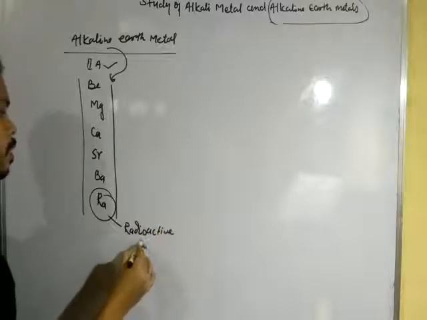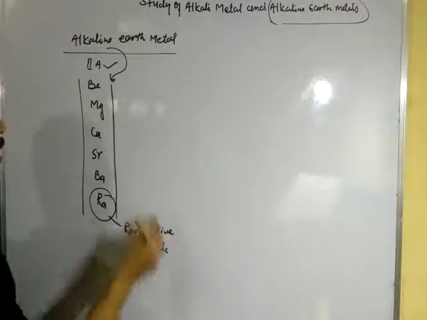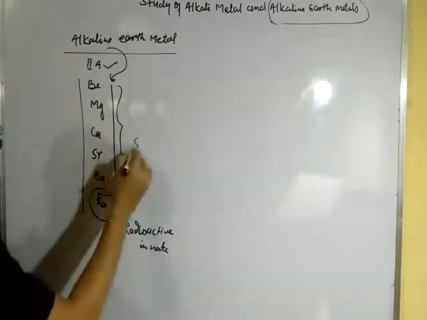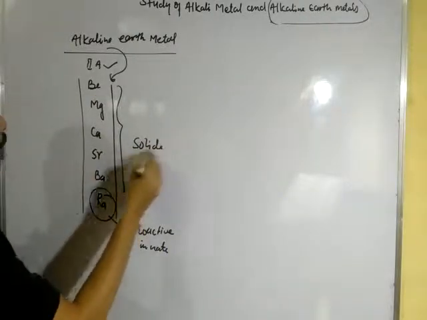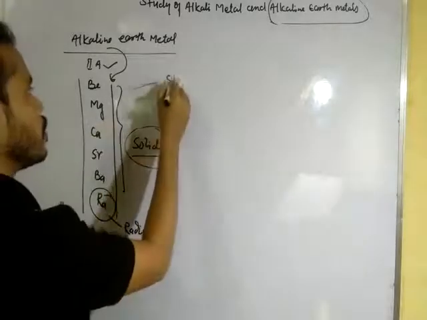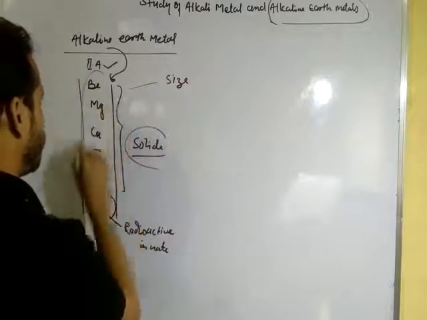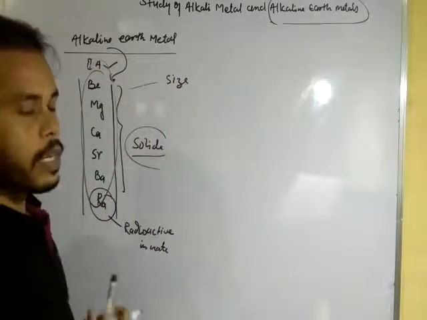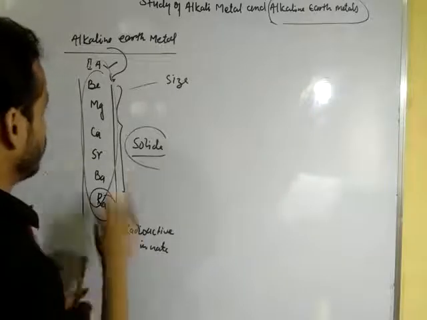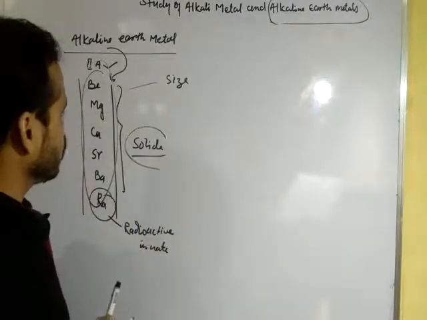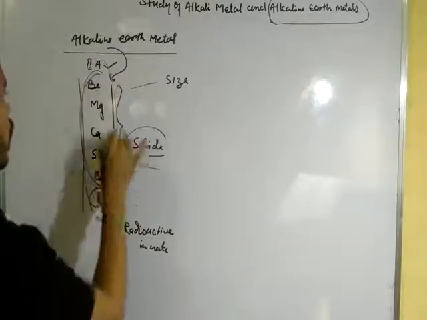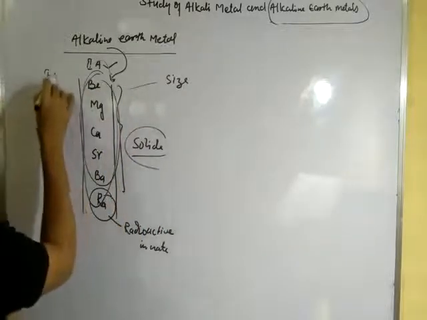Among these elements, radium is radioactive in nature, and all other elements are solid in state. And the size of these elements is greater than the other elements belonging to respective periods, but smaller than those of first A elements.